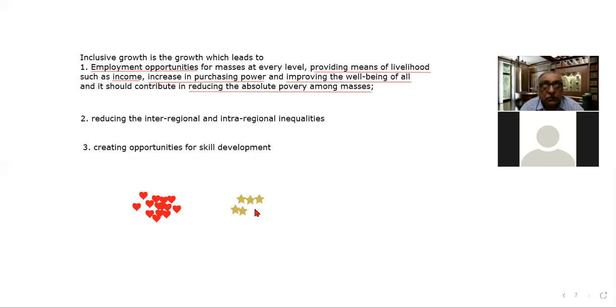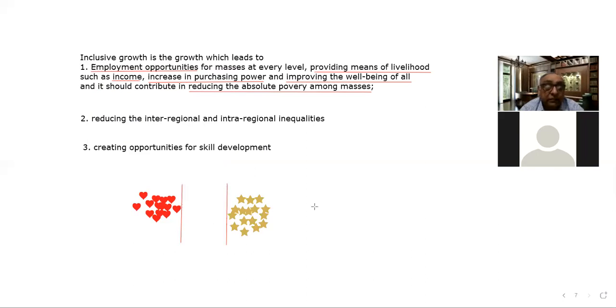Opportunities are also existing there, almost enough to absorb all the unemployed. But there is a gap between the unemployed and the opportunities.